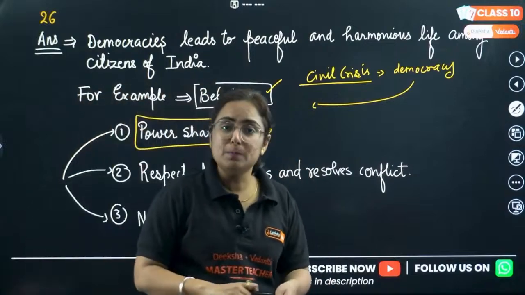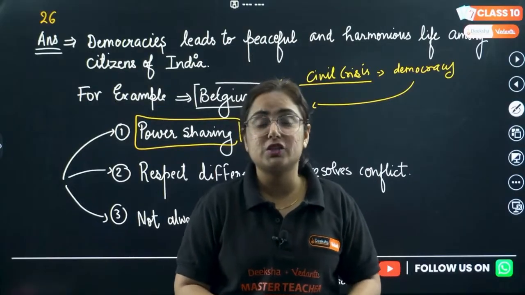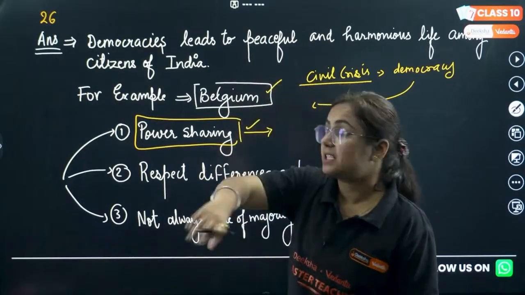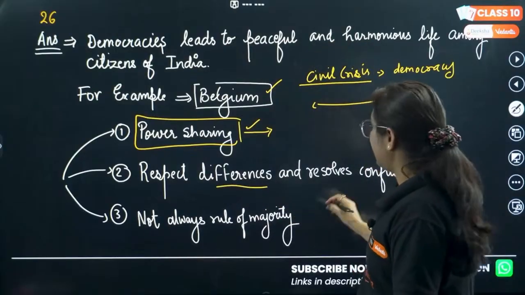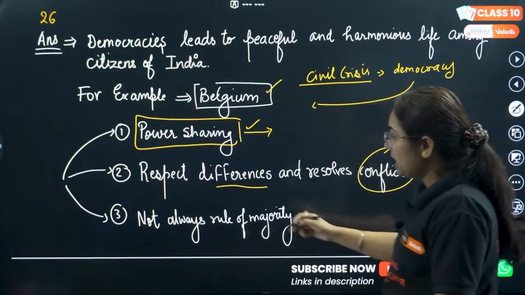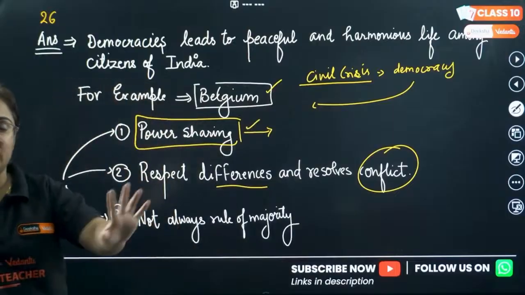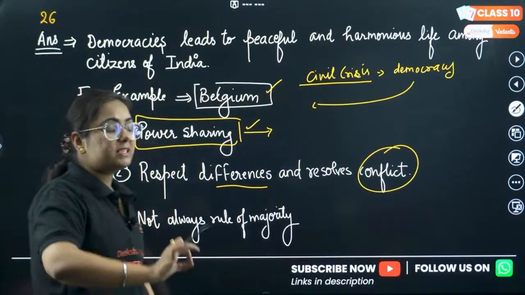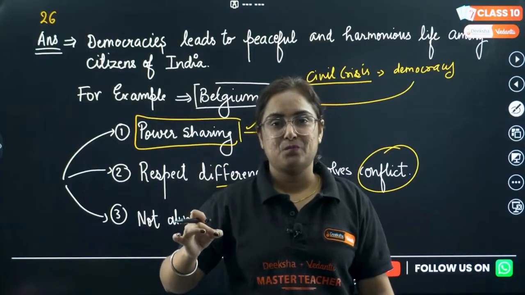in which the equal interest of all the ethnic groups in society is fulfilled without any discrimination, and hence it is a peaceful and harmonious way. Differences are respected and conflicts are resolved. Pay attention, NCERT has a very genuine point that democracy should not always be the rule of the majority. Getting my point?